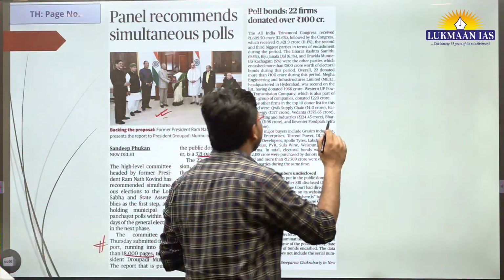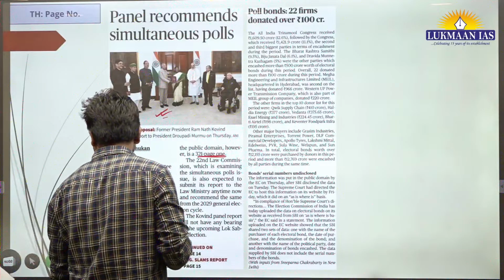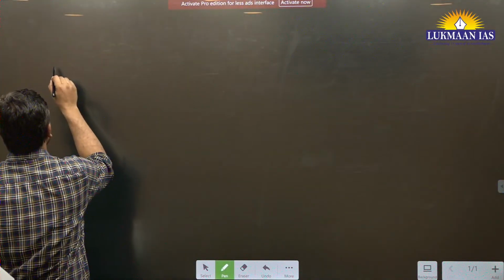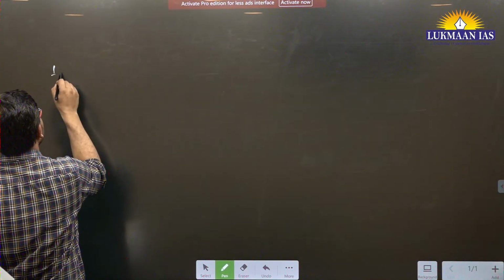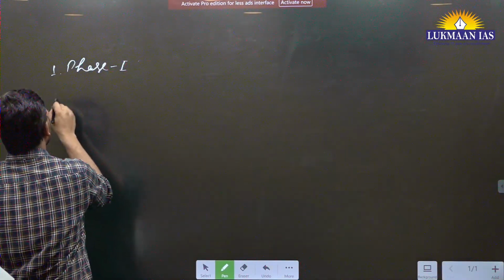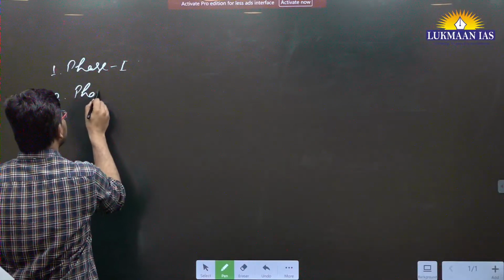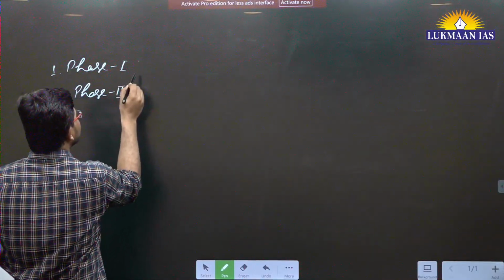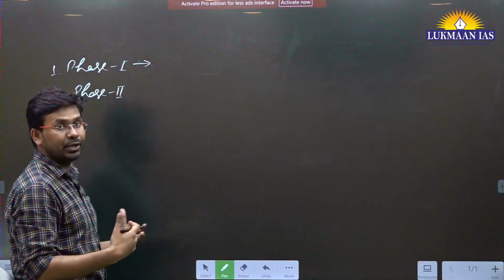simultaneous election can be conducted in 2 phases. It can be conducted in phase 1, and they have also discussed phase 2. So we are going to discuss what this committee has said related to phase 1.